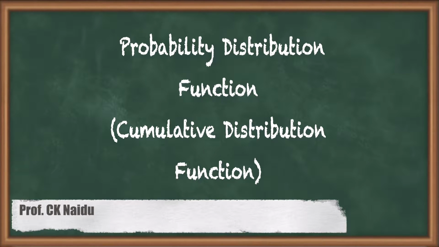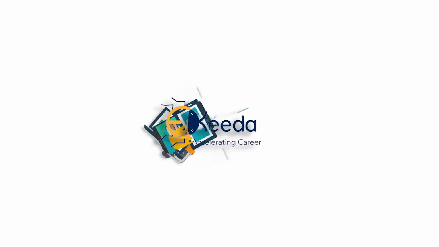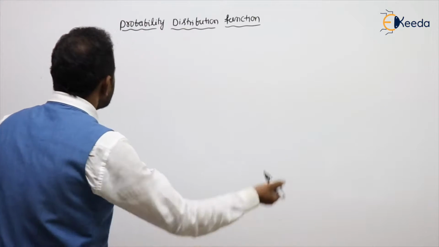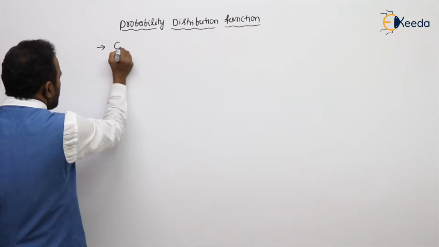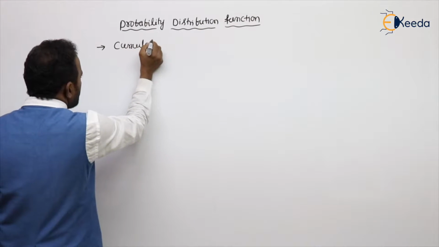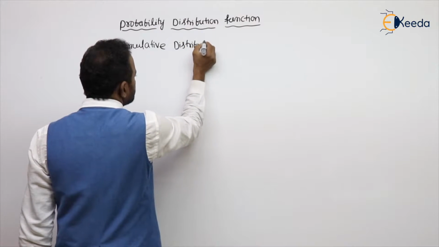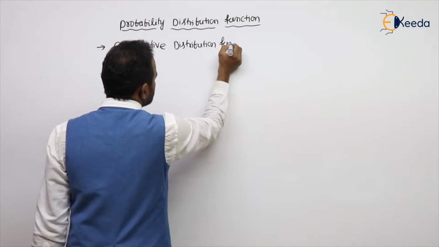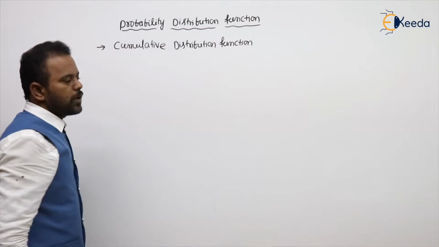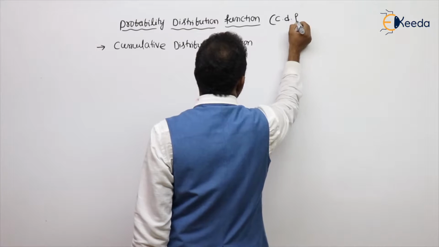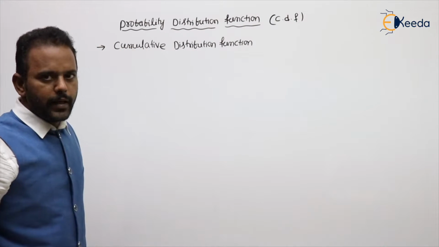Hello students, in this video we will be learning about probability distribution function. This probability distribution function is also called cumulative distribution function. In the short form, it is called CDF.